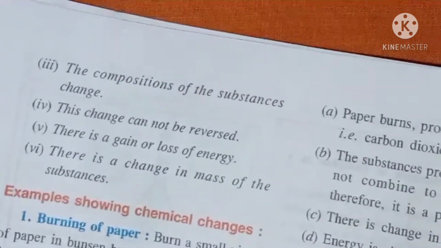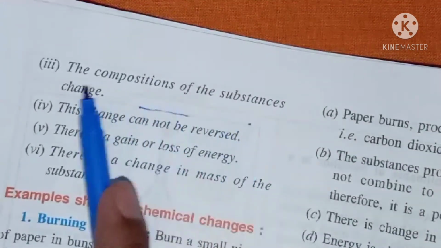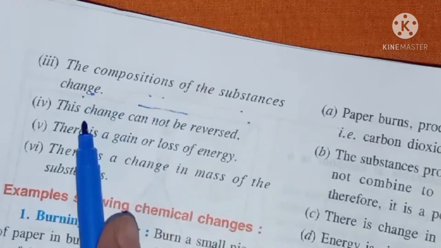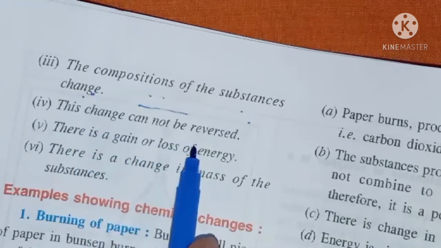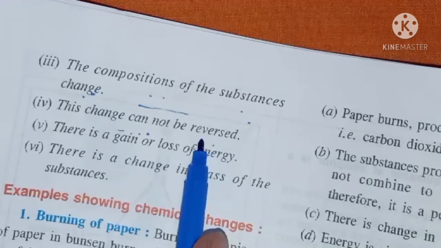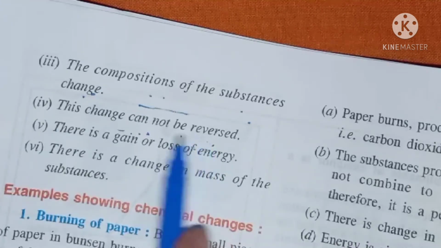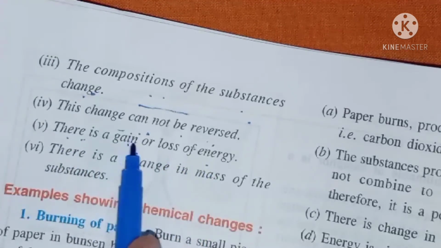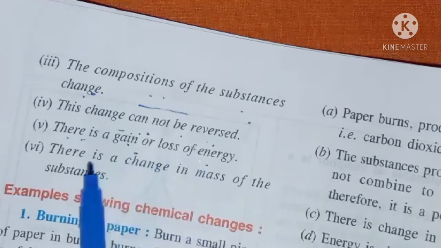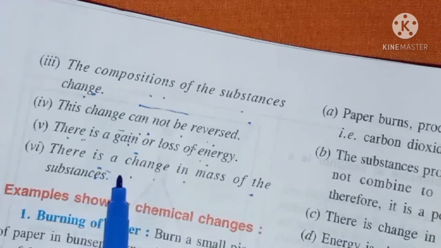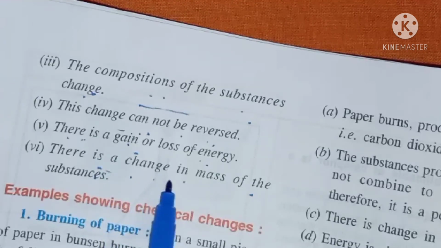Next, you can see the composition of the substance changes. Means the composition of any substance will also change. The change cannot be reversed. Means any change which takes place will not be reversed back, because chemical change is an irreversible change. Next, there is a gain or loss of energy. Means energy will be gained or lost in chemical change. Last, there is a change in mass of the substance. Means in any substance the mass will change.